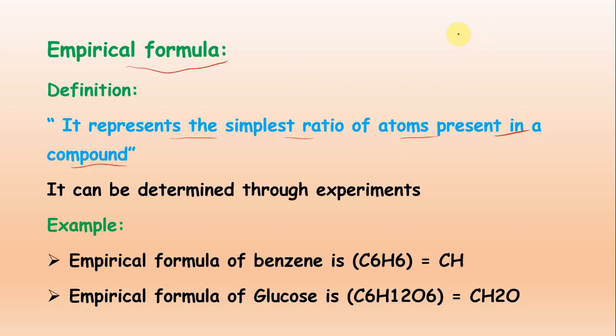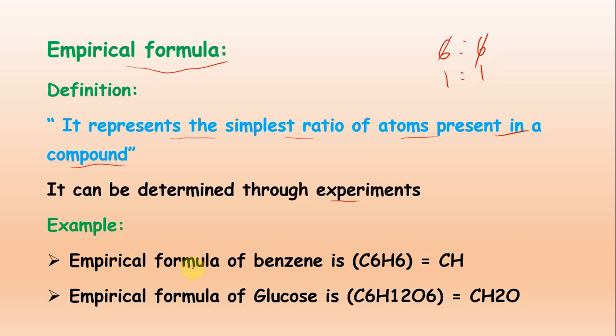Simplest ratio, for example 6 and 6, you have to divide it by the same number, like 6 divided by 6 and 6 divided by 6. So this is called the simplest ratio, meaning you cannot divide it further. The number will be the smallest, and that will be the simplest ratio. So this is the way how to find the simplest ratio. It can be determined through experiments.